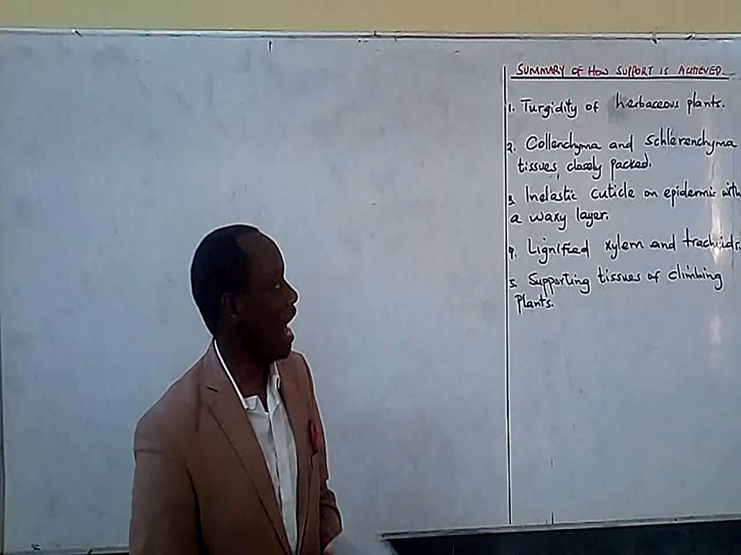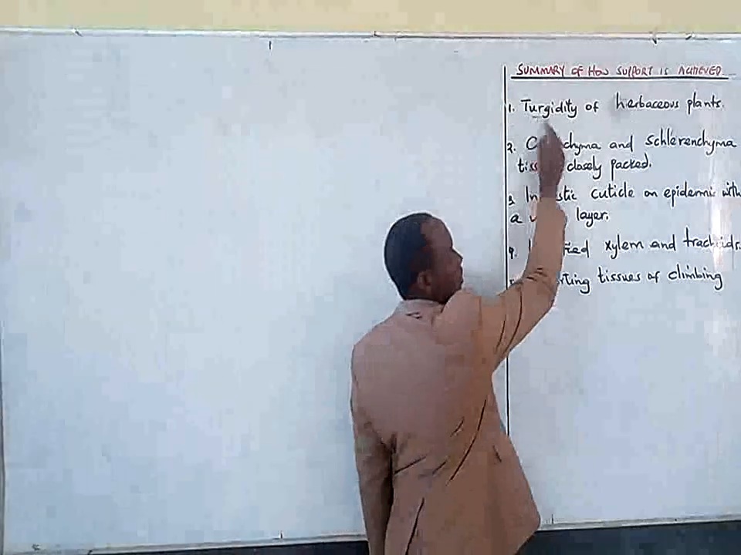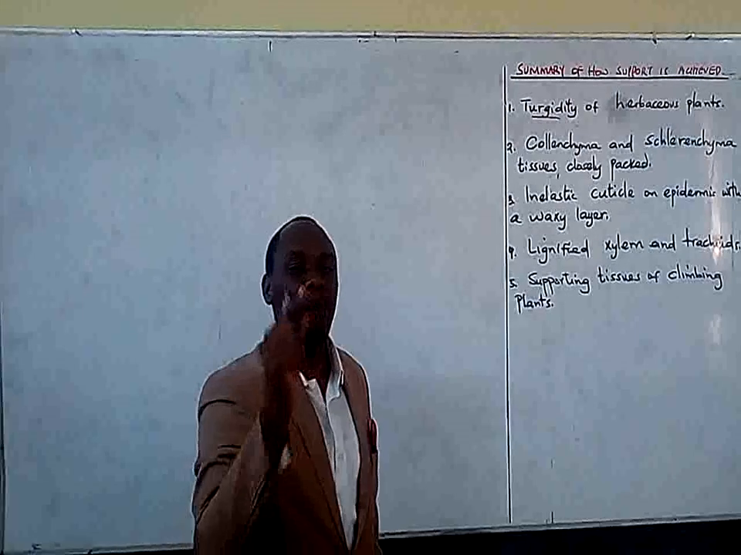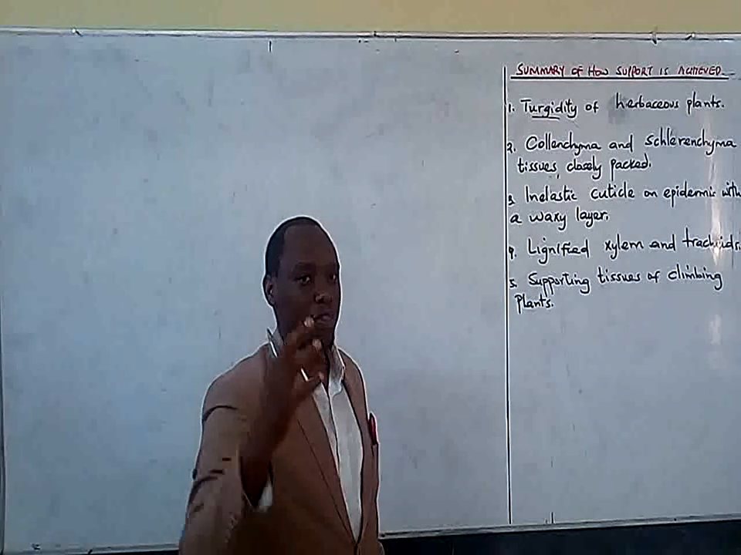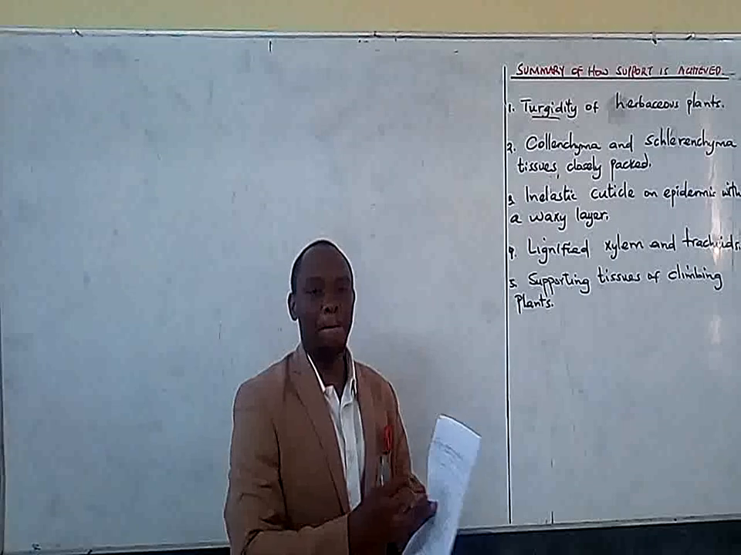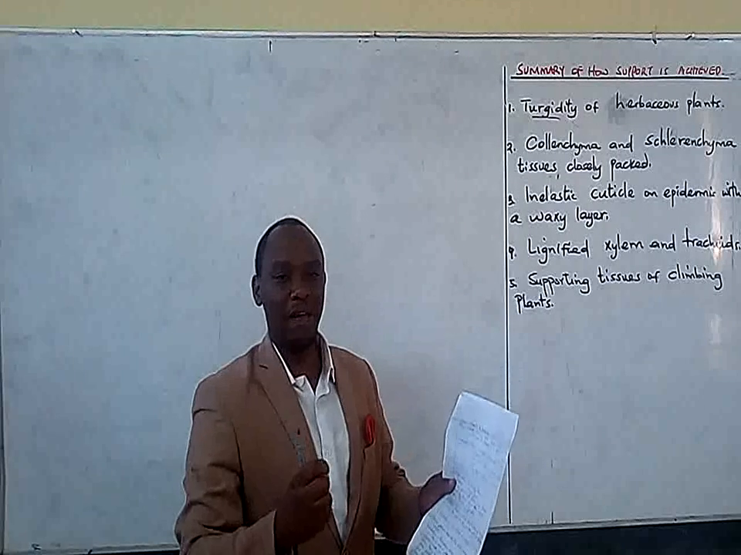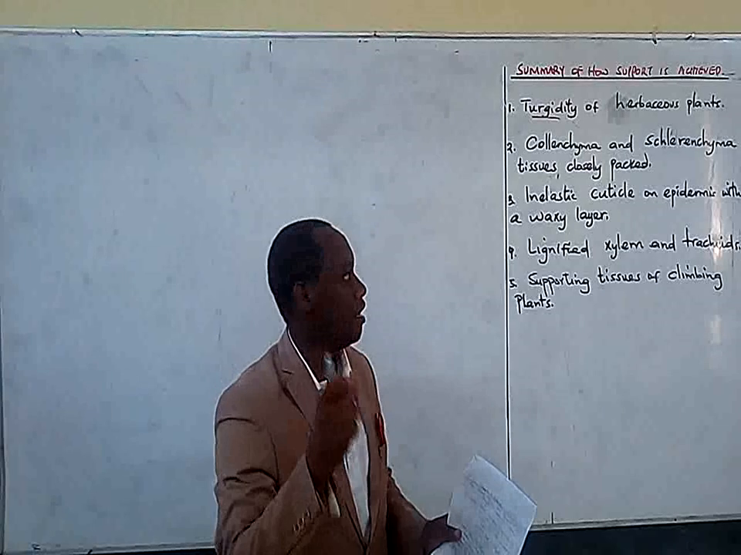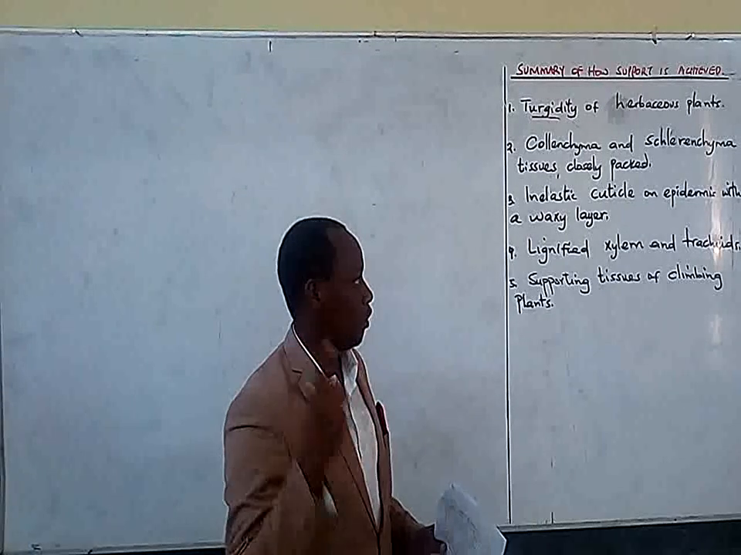So number one, I have said turgidity of herbaceous plants. This is where we talk about turgor pressure. When the cells of the plants absorb water by osmosis, they become turgid and swell. They make the plant stem become erect, become firm, and that is how, number one, support is achieved.